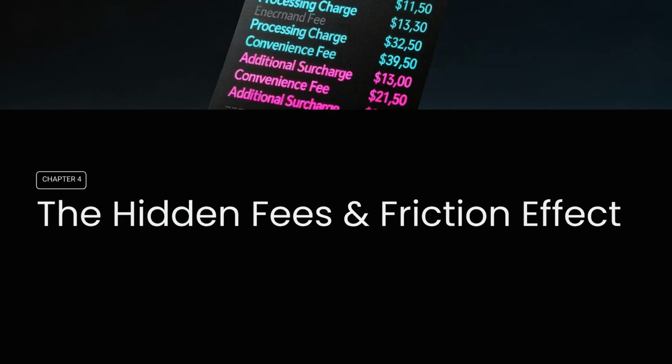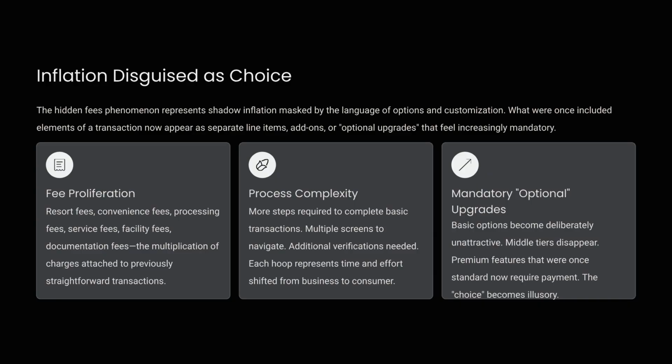Chapter 4. The Hidden Fees and Friction Effect. This mechanism disguises inflation through non-optional add-ons. Hidden fees are masked by the language of choice. Fee proliferation includes resort fees, processing fees, and convenience fees, attached to previously straightforward transactions. Process complexity and mandatory optional upgrades further increase the real cost, making the choice illusory.